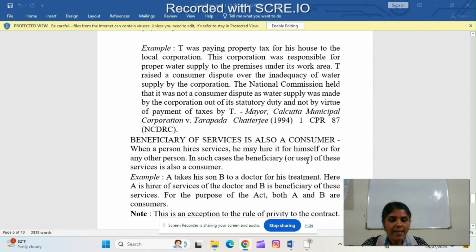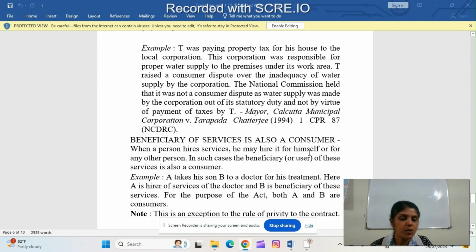For example, A takes his son B to a doctor for his treatment. Here A is a hirer of service of the doctor and B is a beneficiary of this service. For the purpose of the act, both A and B are consumers. Here A is the person who hires the service of the doctor and B is the beneficiary. So from the above case, when a person hires service for himself or for any other person, both A as well as B can be considered as consumers.